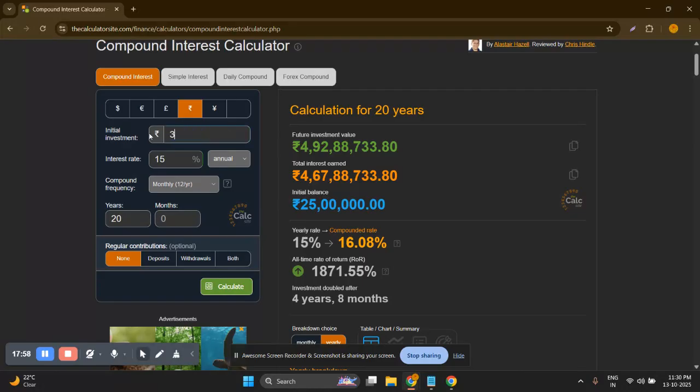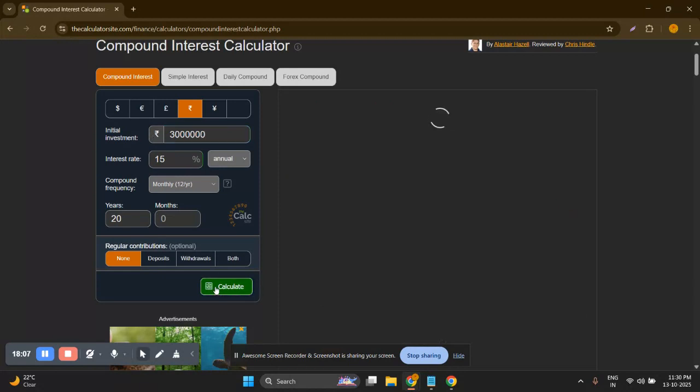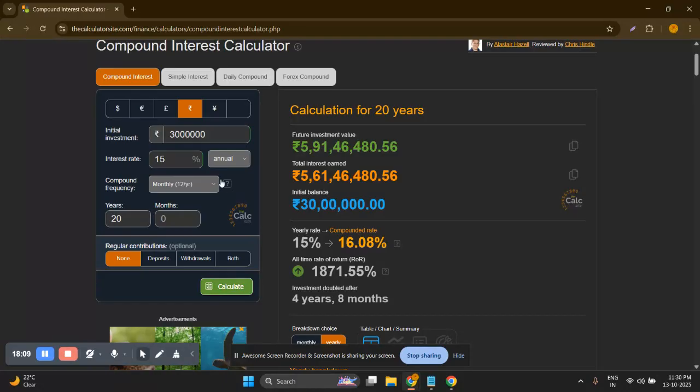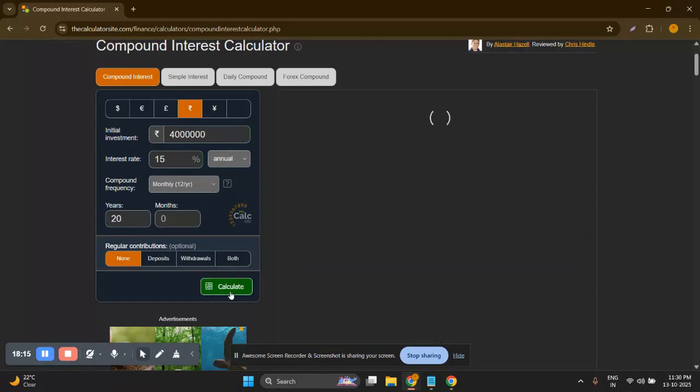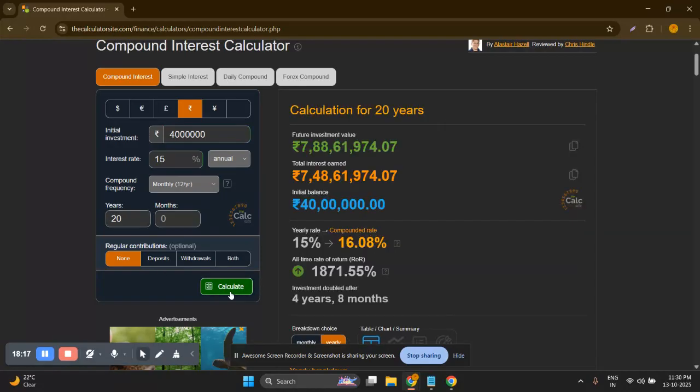So I have to invest more, around 30 lakh rupees. Still, it's only 6 crore rupees. I have to increase the amount to 40 lakh rupees, and now I gain almost 8 crore rupees.